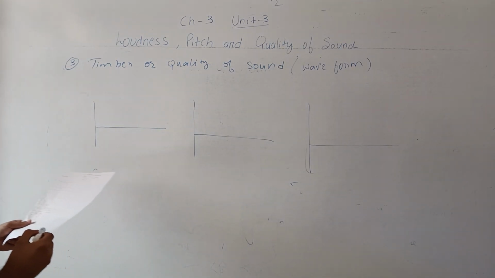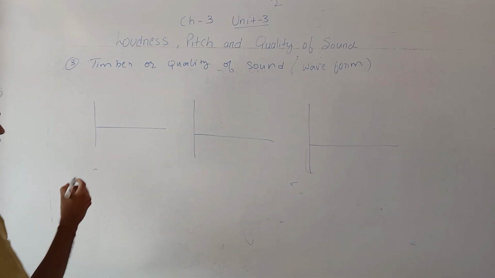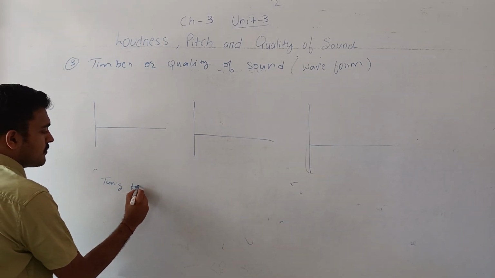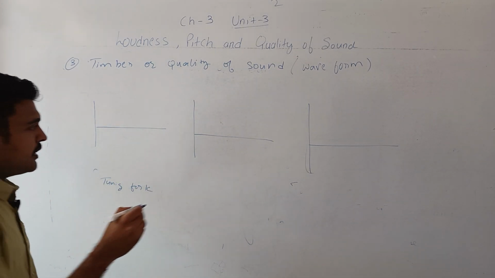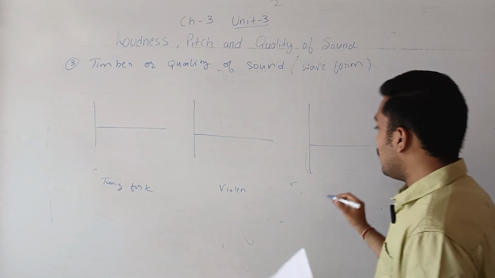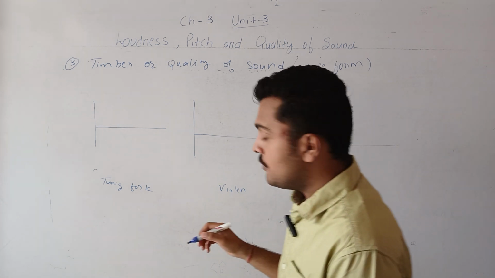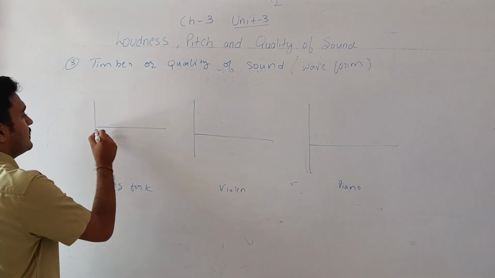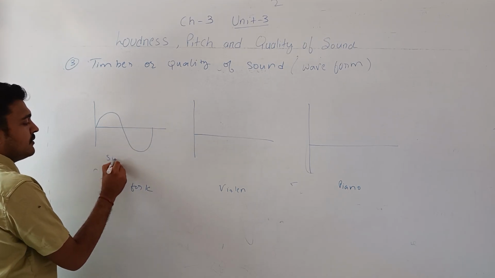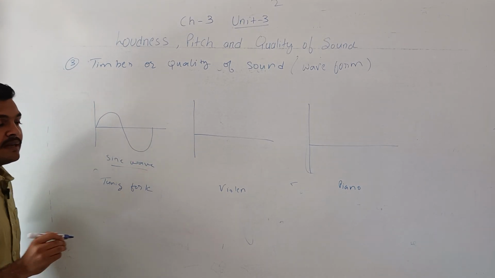Very first is sound from a tuning fork, second is sound from a violin, and third is sound from a piano. Sound from a tuning fork has a sinusoidal form, like a sine wave.